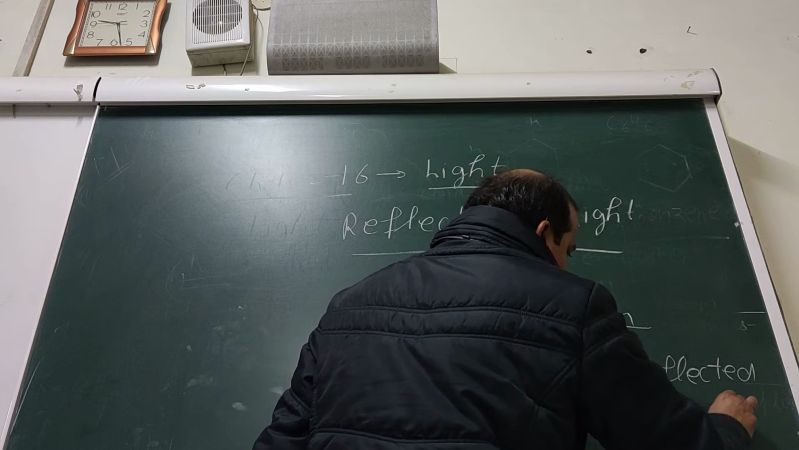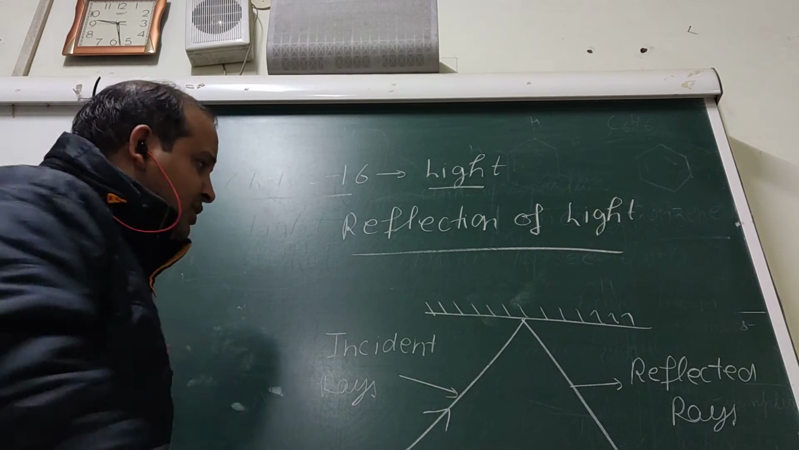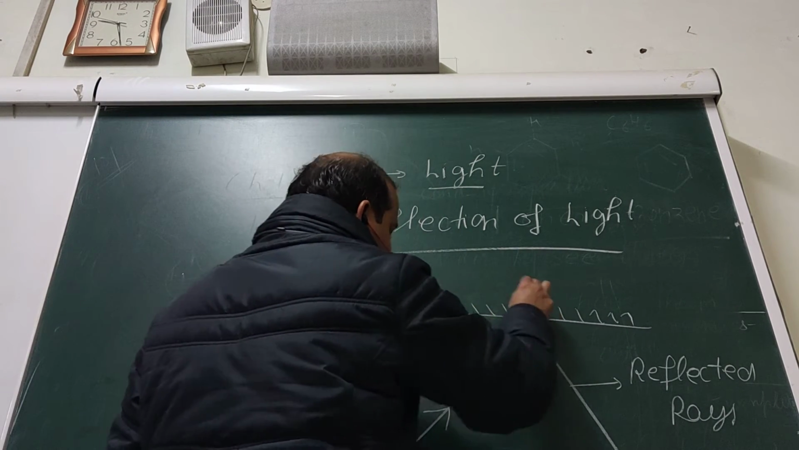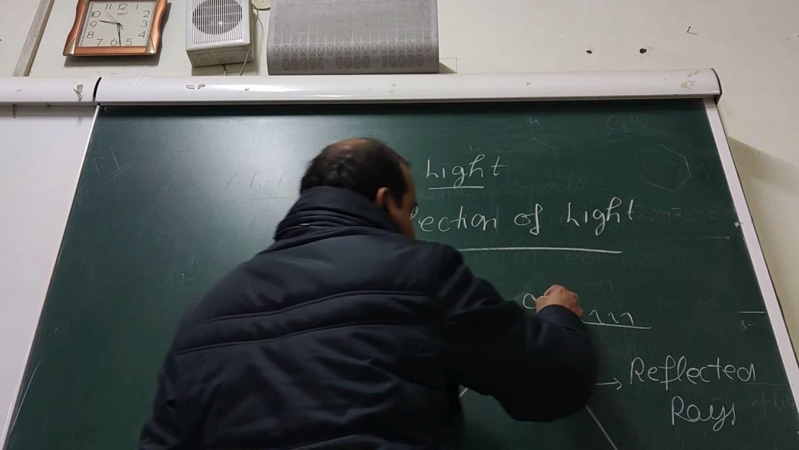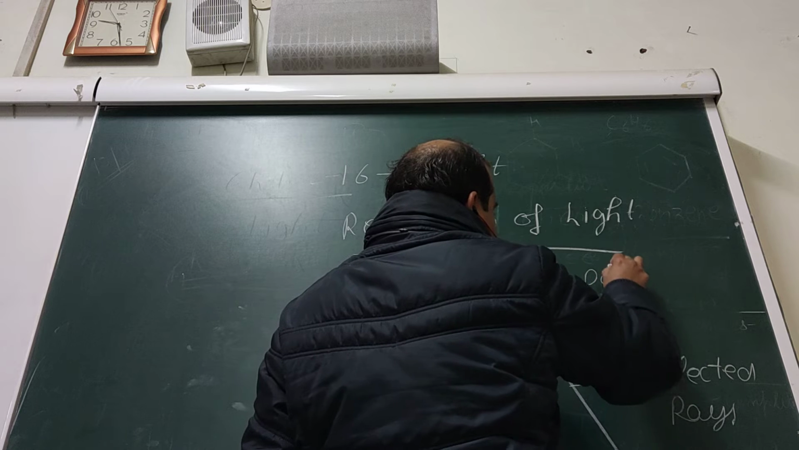Okay. You got my point? This point you can say O. This ray is AO. This ray is OB. This point is called as point of incidence.